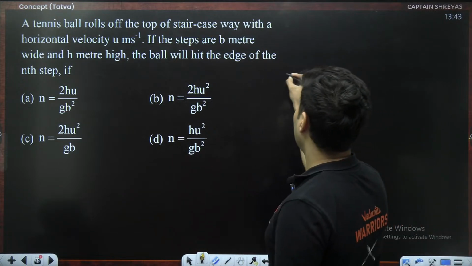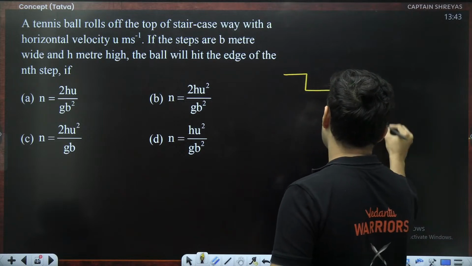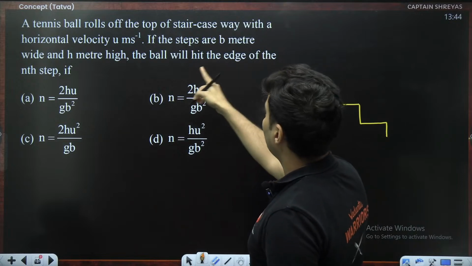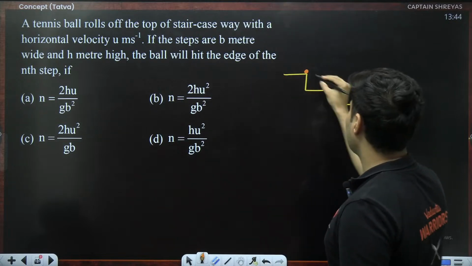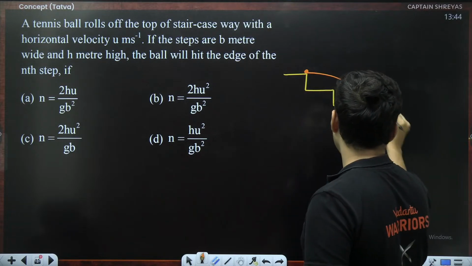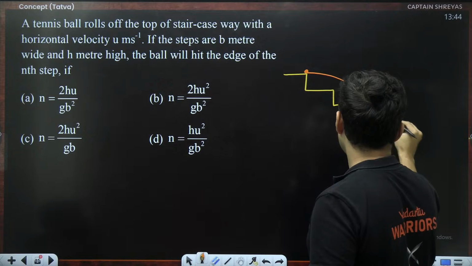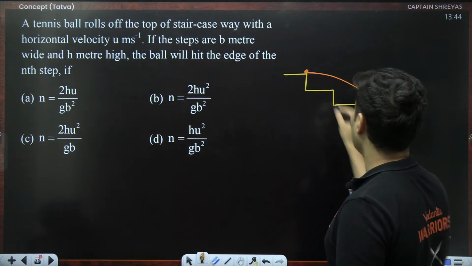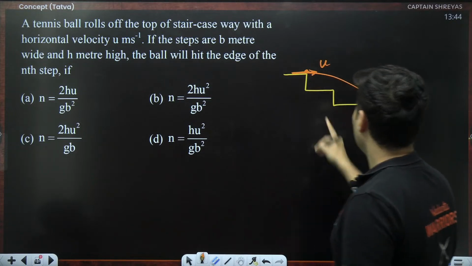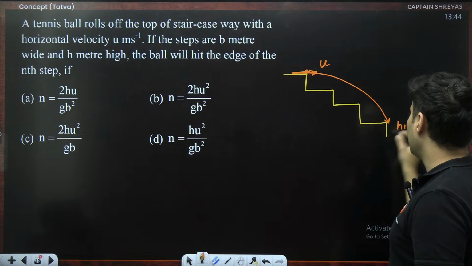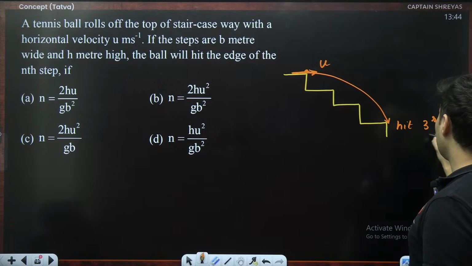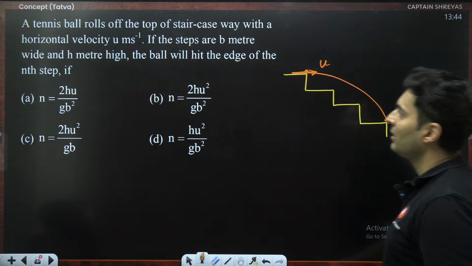The ball rolls off from stairs like this, and the ball will hit the edge of the nth step. Say for example, it hits this particular step over here. The ball was going like this with some velocity. This is the first step, this is the second step, and this is, for example, the third step. This is the third step in this case.